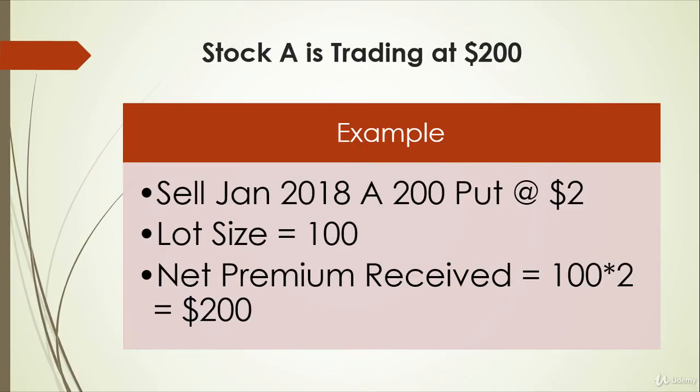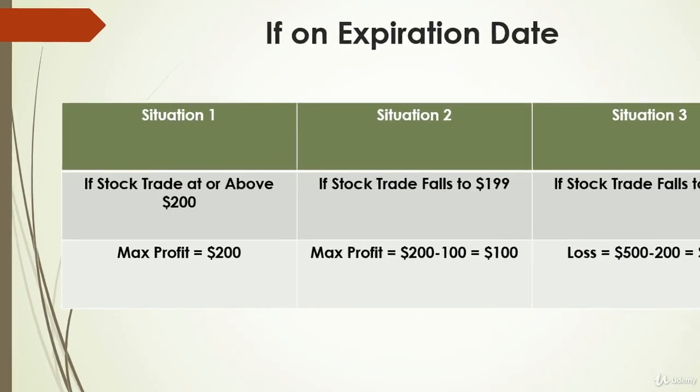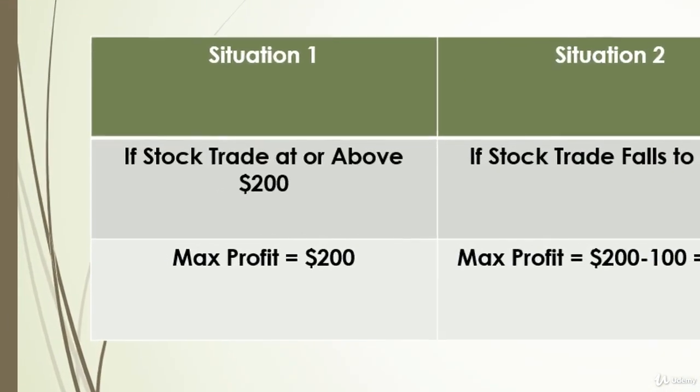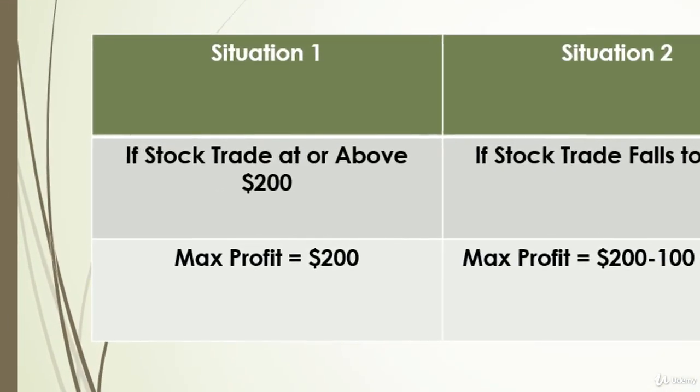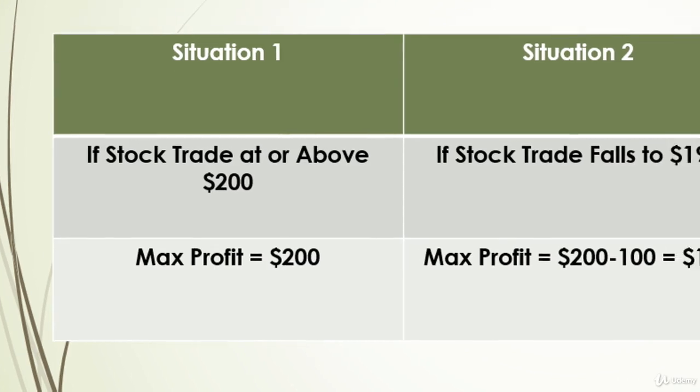Suppose stock A is trading at $200 and you decide to write a $200 put option at price $2. The lot size is 100, so you receive $200 for writing the put option. In the first situation, on the expiration date, if the stock trades at or above $200, then the put expires worthless and you keep the full premium of $200. This is the maximum profit.